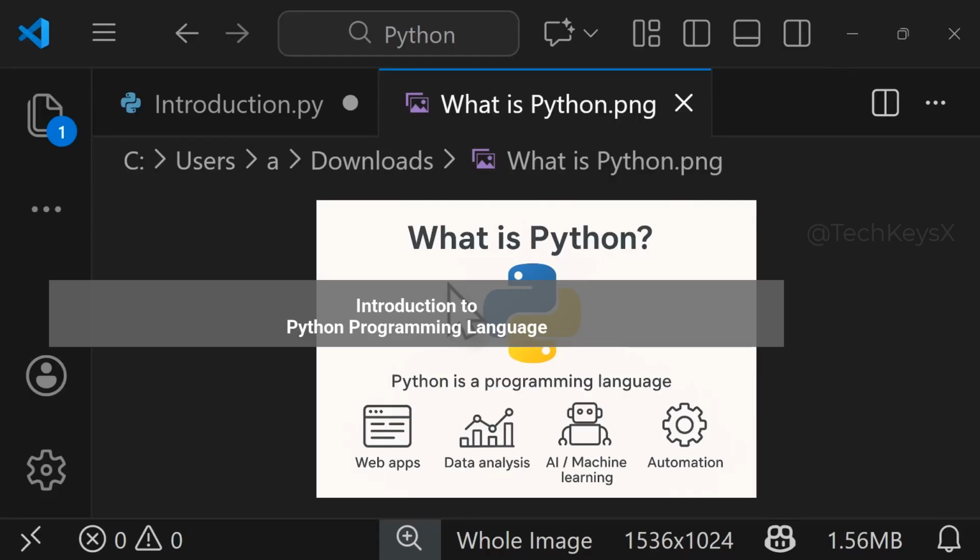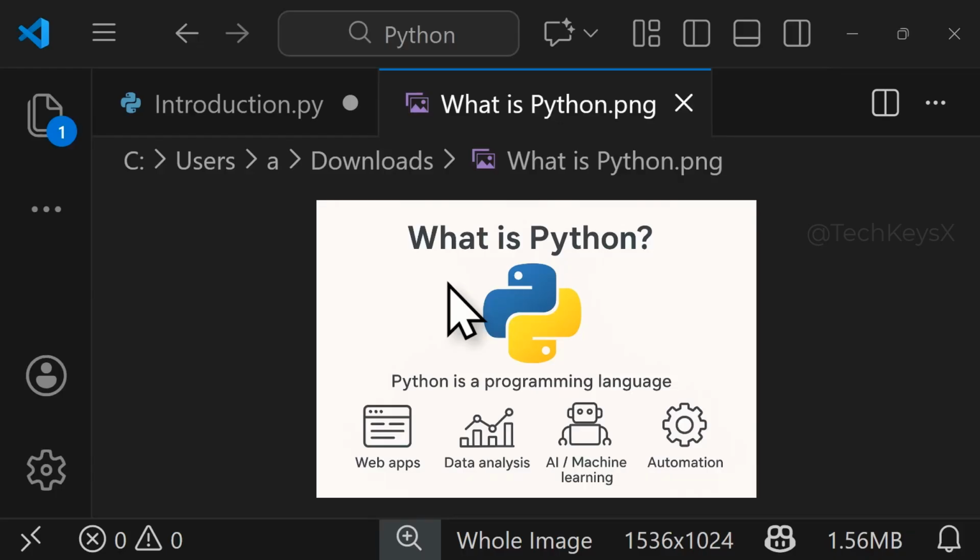In this series, we will learn everything about Python. So let's start from the basics. First of all, we need to know what is Python. Python is a programming language which is used in web apps, data analysis, AI, machine learning and automation. So it means Python is used everywhere.